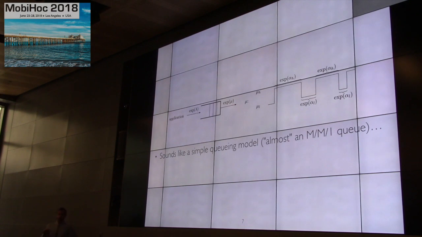In both settings, this is the model that we use, and at first glance, it sounds like a model that is not that complicated. I mean, it's exponential arrivals, exponential rates. It's almost an M/M/1, a very simple M/M/1 queue. The only difference is that you now have these two alternating rates with exponential transitions. But still, it sounds simple, and actually there is an explicit expression for the delay.